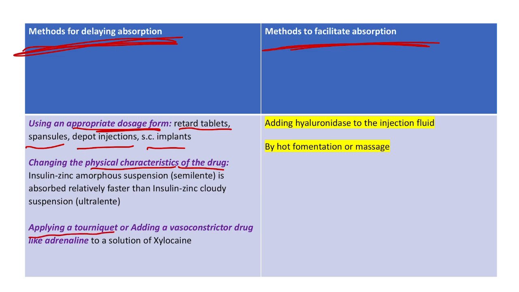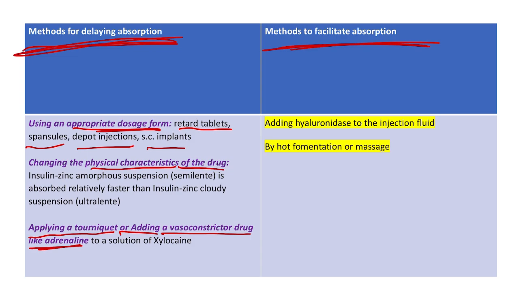Next is we can apply a tourniquet, or we can add a vasoconstrictor drug like adrenaline to a solution of xylocaine, which is a local anesthetic. By both these methods, we can prolong the local anesthetic effect of xylocaine, and we can delay the systemic absorption and hence the systemic side effects of the local anesthetics. This is also the reason why in shock there is decreased absorption, because in shock we have decreased peripheral blood flow. As a result, the absorption is delayed in case of shock.